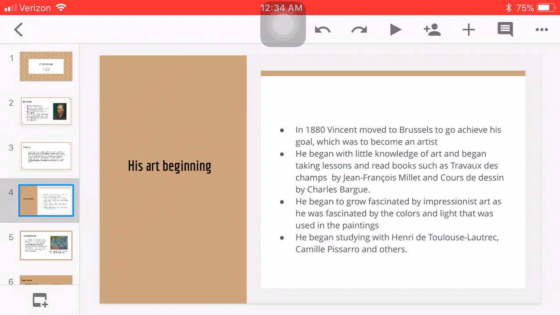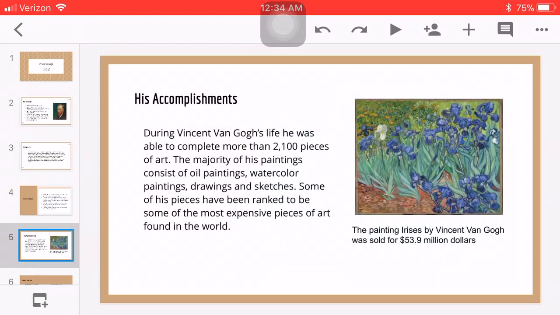And he began to grow fascinated by Impressionist art as he was fascinated by the colors and light that was used in the paintings. And because his brother lived in Paris during this time, his fascination increased because during this time, the Impressionist art was very, very relevant in Paris. He also began studying with Henry and Camille Pissarro and many others.